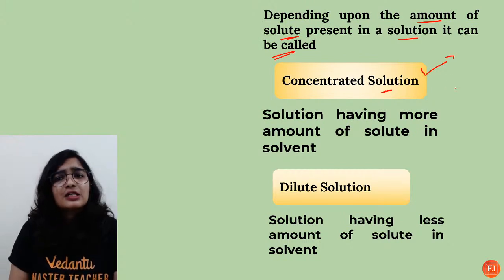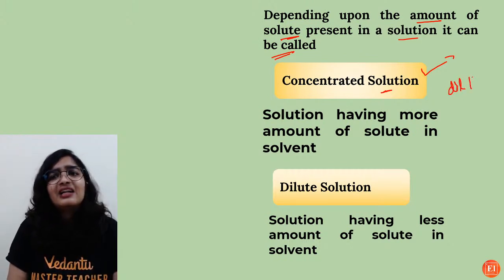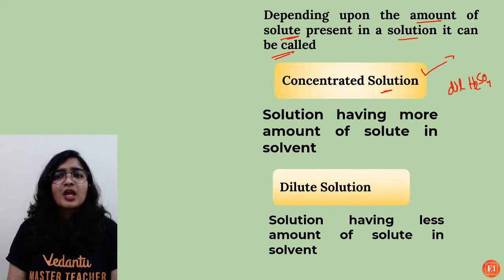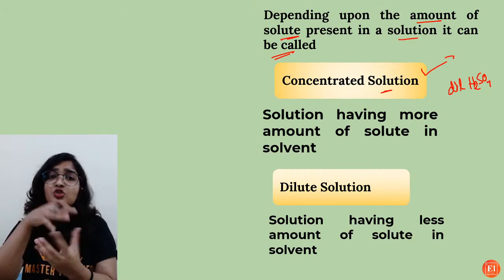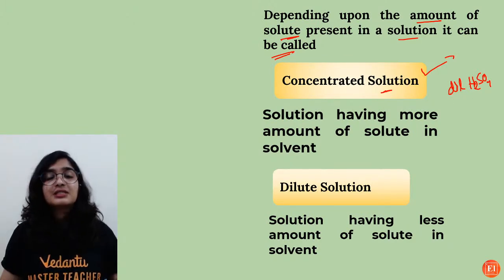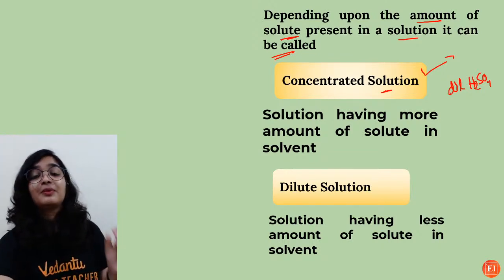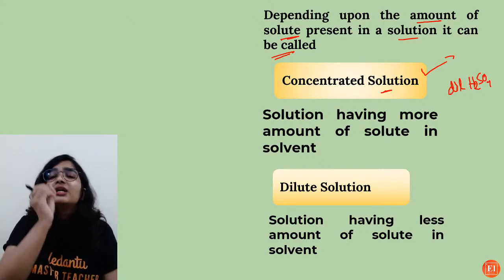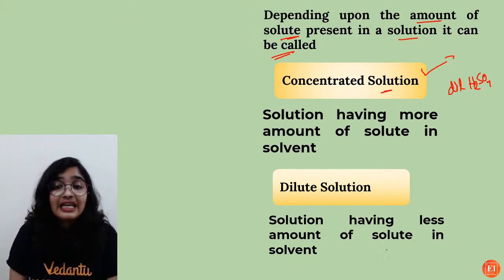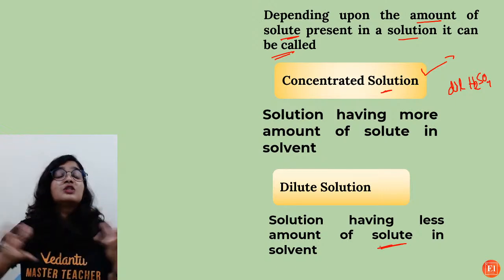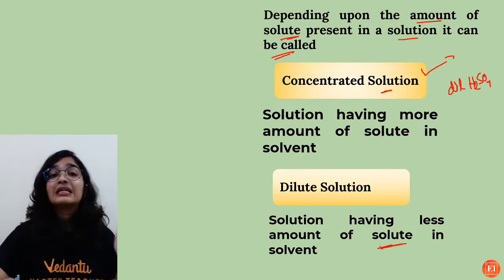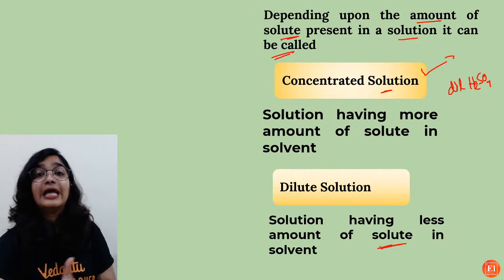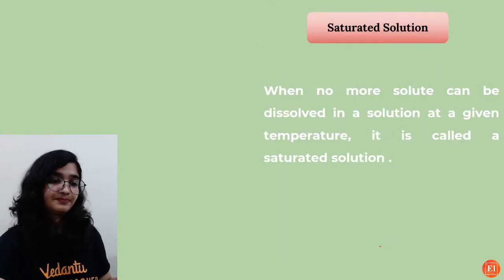In dilute H2SO4, we have added more water. Concentrated means the amount of H2SO4, which is basically a solute, is more. So this is the difference between concentrated and dilute solution. Dilute solution means the solution will contain less amount of solute because solvent will be more.